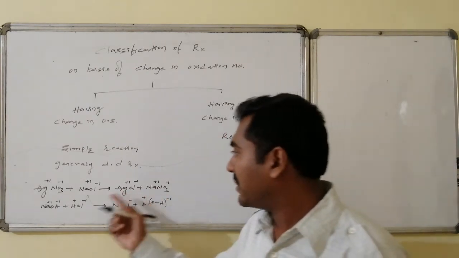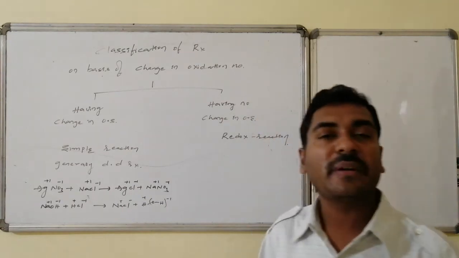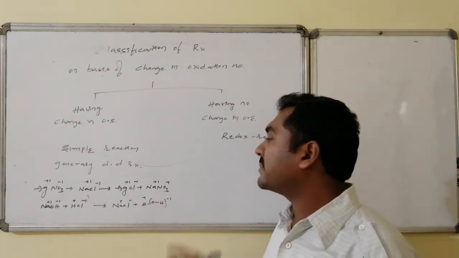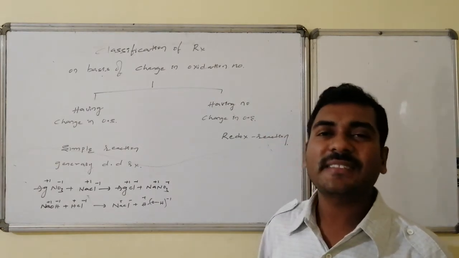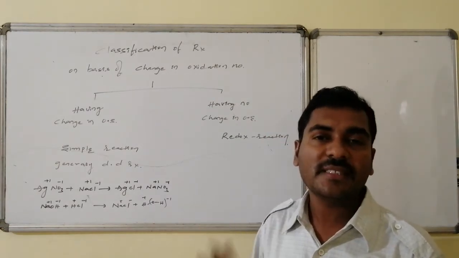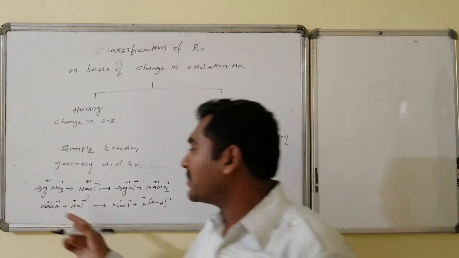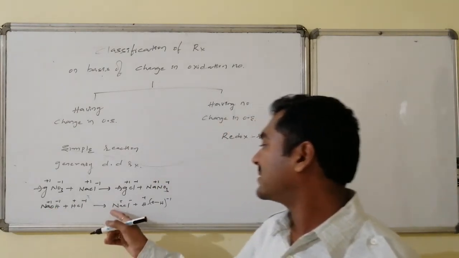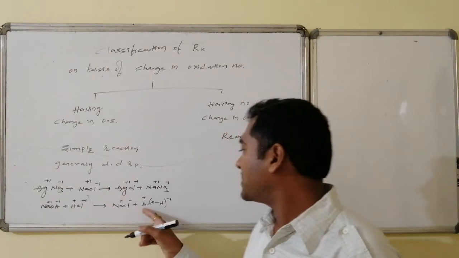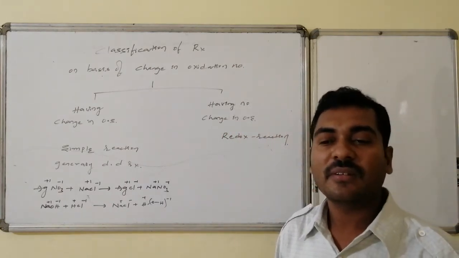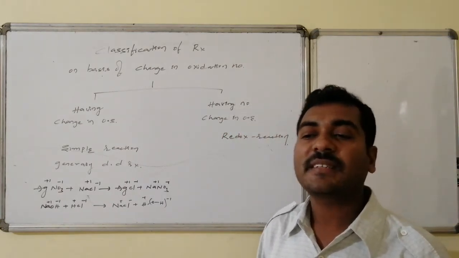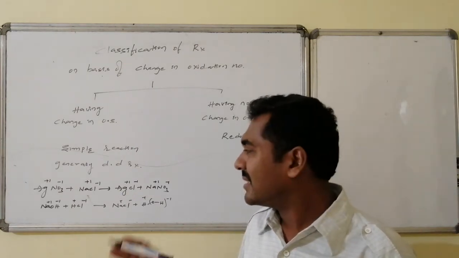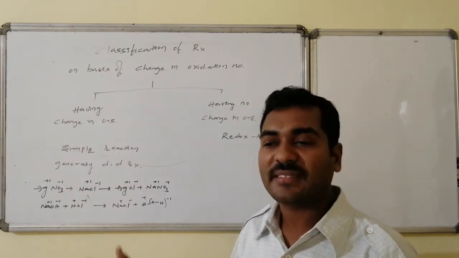Silver is +1, maintained as it is. Chloride is -1, maintained as it is. Sodium nitrate: sodium is maintaining +1, nitrate is maintaining -1. Everything remains as it is. There won't be any change in the oxidation numbers. Similarly, in an acid-base neutralization reaction, Na+ and Cl-, the same thing; H+ and OH-, same thing in the water molecule. All such reactions are said to be simple reactions or double displacement reactions. These are not discussed as a part of redox reactions.